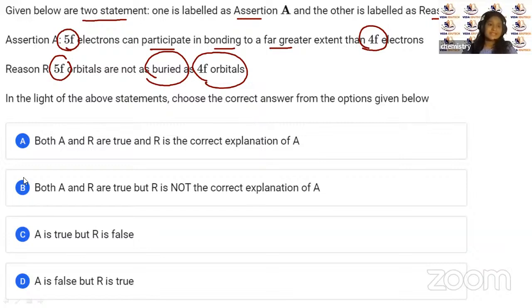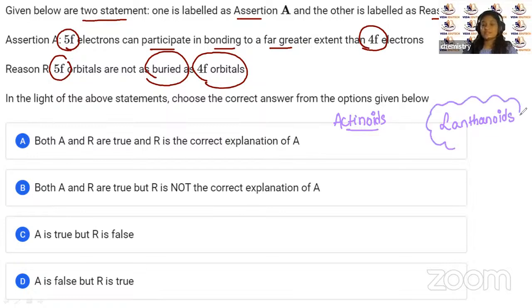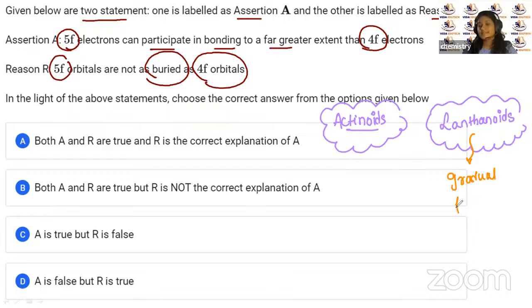So this is the case in case of what, children? In case of actinoids. Yes or no, children? We know that we have actinoids and lanthanoids. In case of lanthanoids, we know that gradually the 4f is getting filled. Yes, there is gradual filling of 4f.